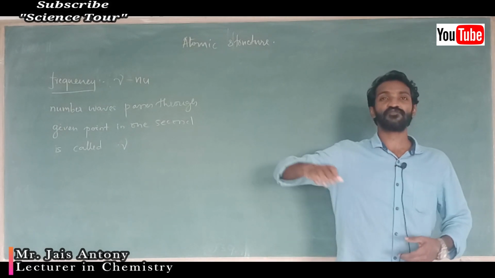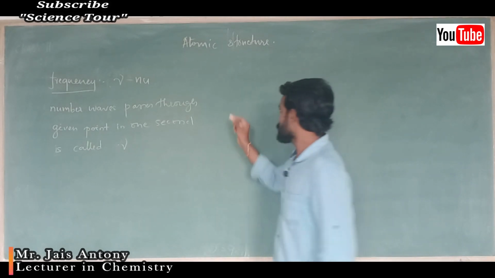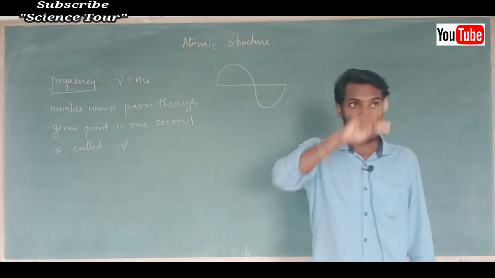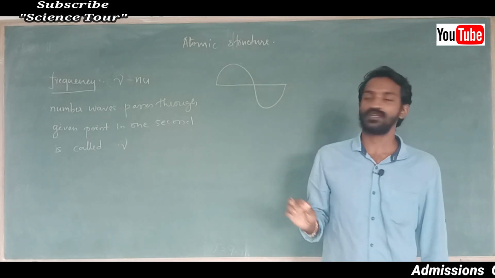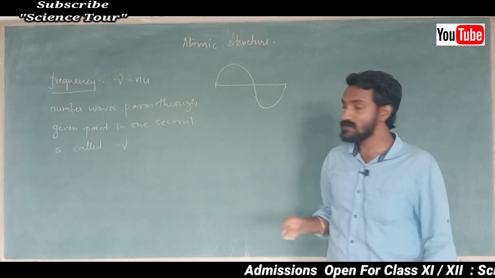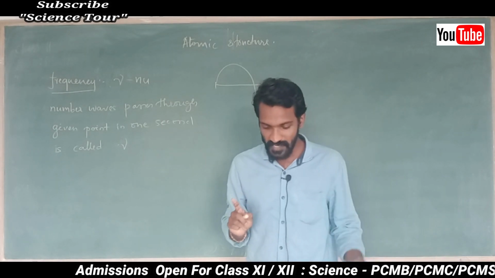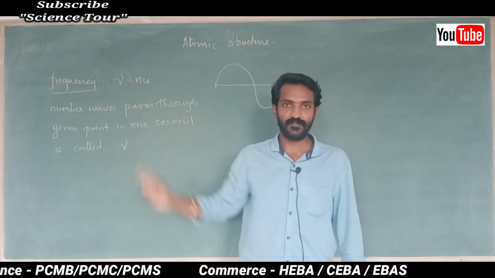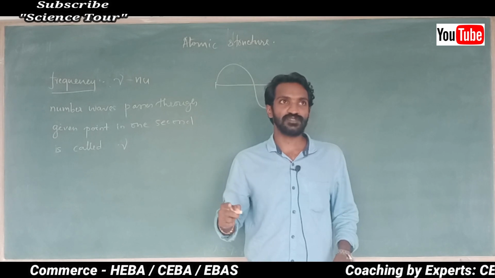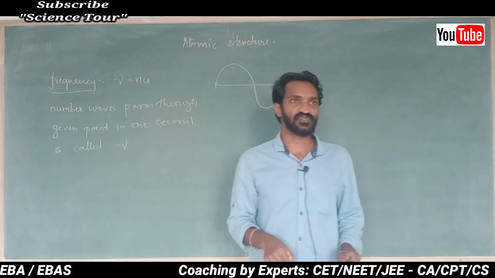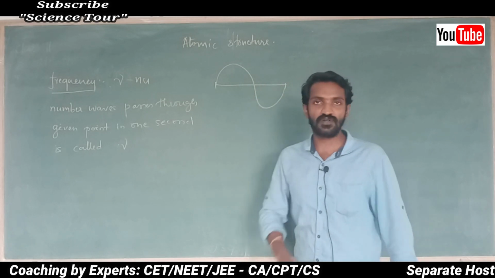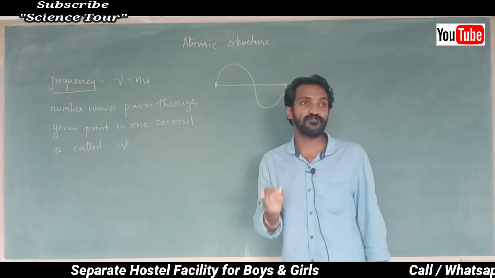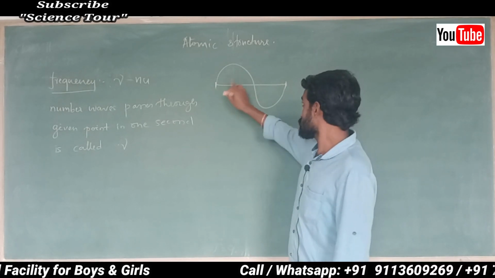What do you mean by the number of waves passing through? Last class I explained. This is actually one wave, one trough and one crest. Here to here it is considered as one wave. All charged particles move like waves, like this. One wave means one trough and one crest. Understood? Here to here the length is called one wavelength. That means one wave.